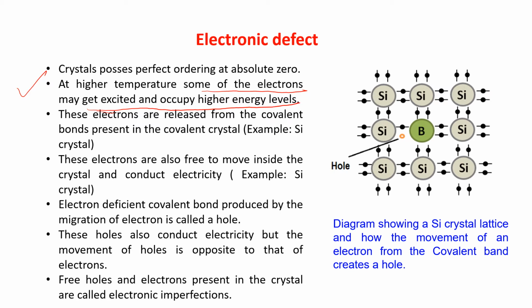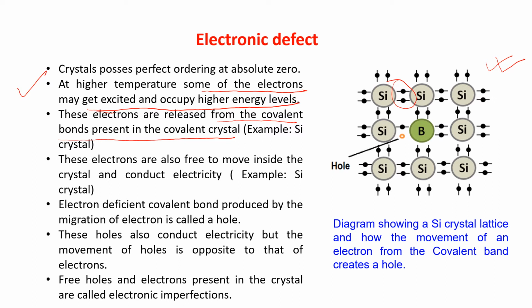Number three, these electrons are released from covalent bonds present in the covalent crystal. This is the example of a silicon crystal I have taken. Silicon has covalent bonds in between.